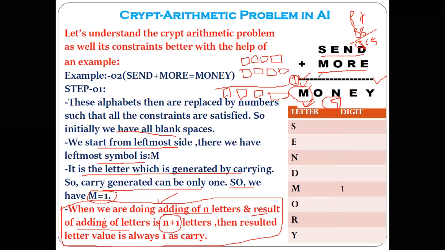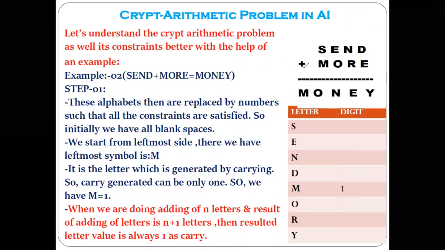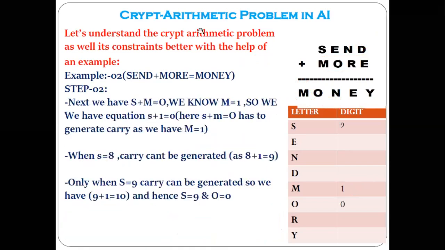We are getting the result as a 5 letters. So when we are doing addition of n letters and result of adding these letters is n plus 1 letter, then resulted letter value is always 1. And that is the reason here we have got the m equal to 1. Okay. So first we have got the value of m, that is the 1.